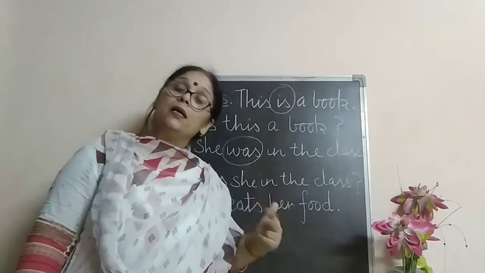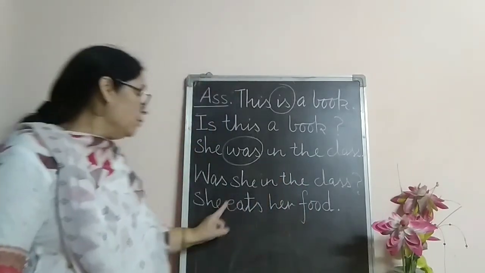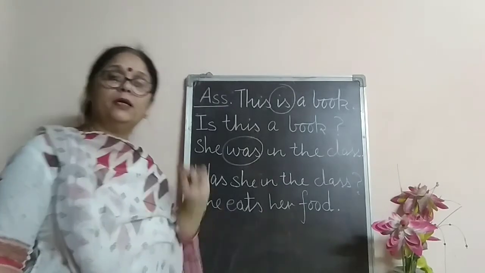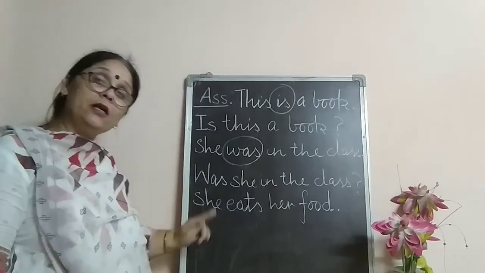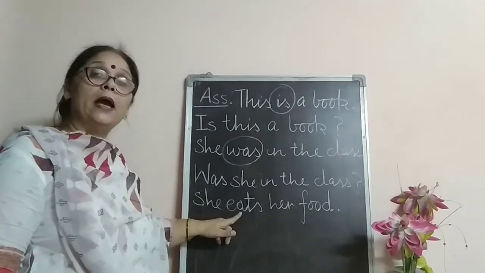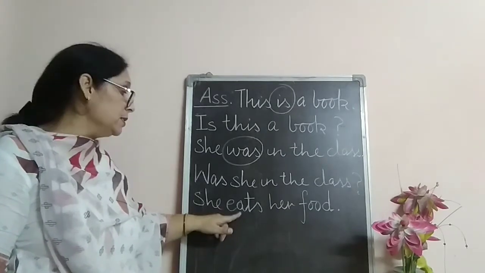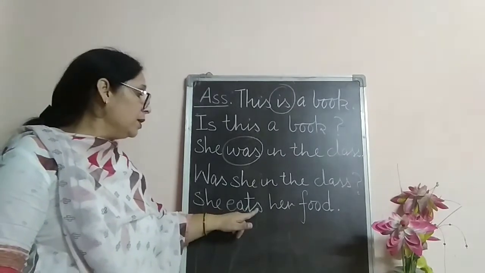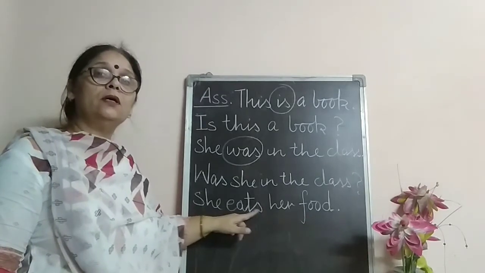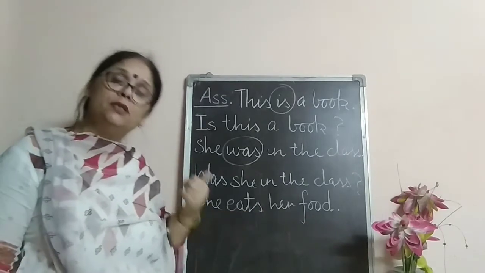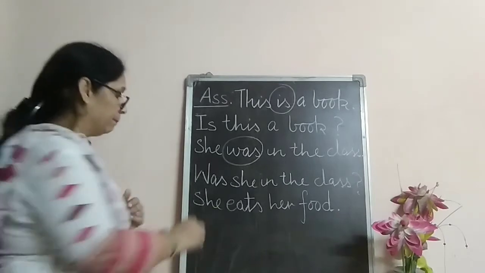वो अपना खाना खाती है. Now we are not having any helping verb in it. We are having the base verb, the doing word, that is eat. When we are having s with the verb, then we use does in the beginning.